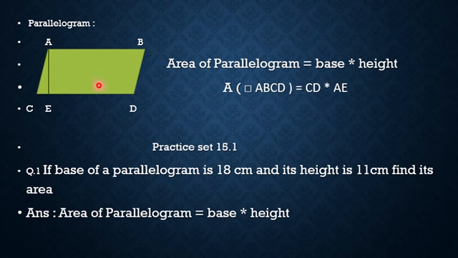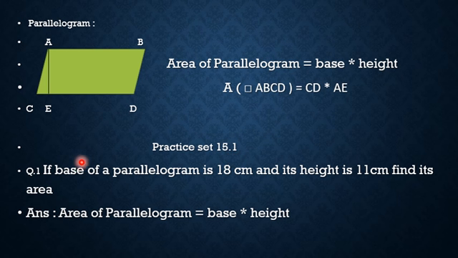Therefore, area of parallelogram is base into height. Here AE is the height of that quadrilateral. Therefore, area of quadrilateral ABCD is CD into AE. CD is the base and AE is the height. Then we can study practice set 15.1.